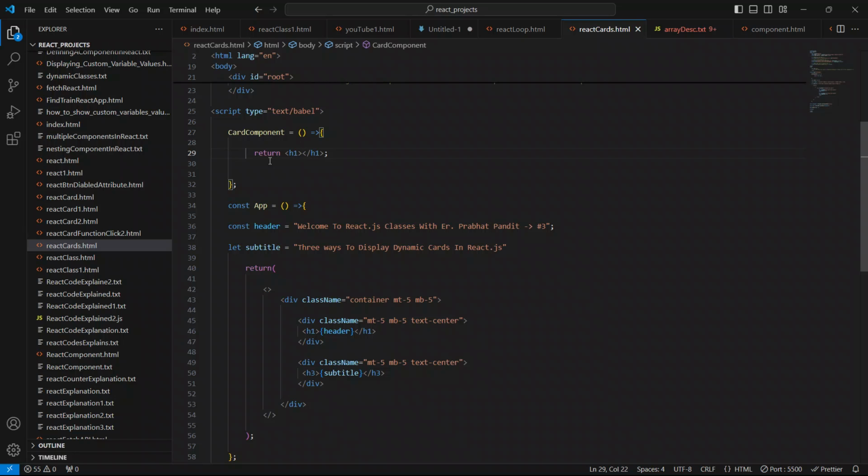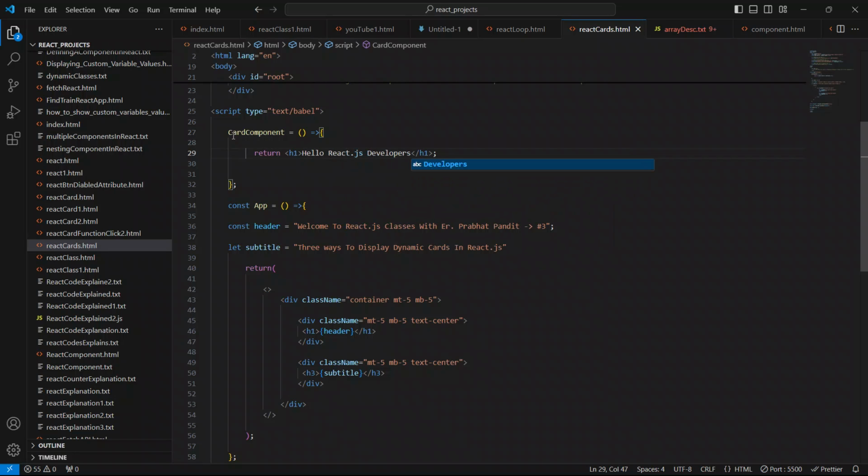Okay, if it would have multiple elements, then we must use the wrapper div or the container div, or this JSX fragments. But here we are returning only one element, so we can say it like this. We are saying here, hello React.js developers.